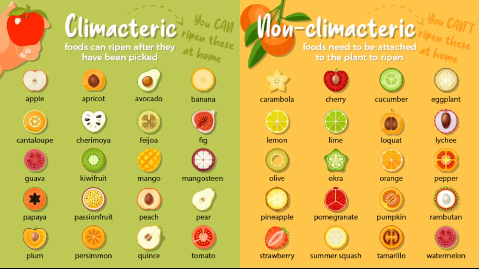These fruit have a peculiar behavior of increasing ethylene production while they are ripening. So during the process of ripening, there is a sudden upsurge in ethylene production as well as carbon dioxide emission, as well as the respiration rate. So these are called climacteric fruit. Then coming to the non-climacteric fruit, these are the fruit which show a steady rate.